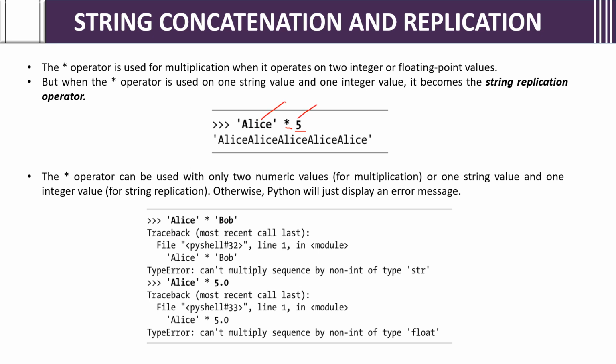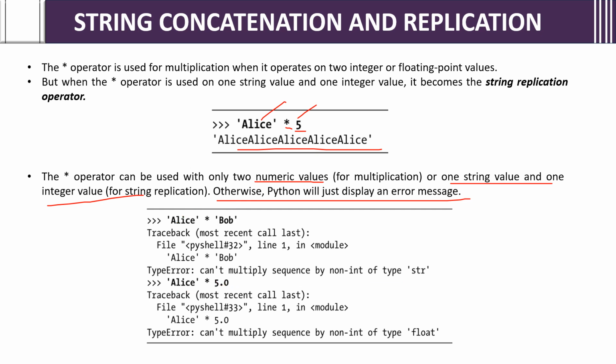The star operator can be used with only two numeric values, or one string value and one integer value. Otherwise, Python will just display an error. If you do two strings, what can it do? It doesn't know how to do it. And if it is a non-int type, like 5.0, a floating point, it will also not understand. Into 5 means it knows it is 5 and will show the result. But 5.0 is a floating point, the decimal point is there. Then also it will show an error. And if two strings are multiplied, it will show an error. Why? Because Python will not understand what to display.